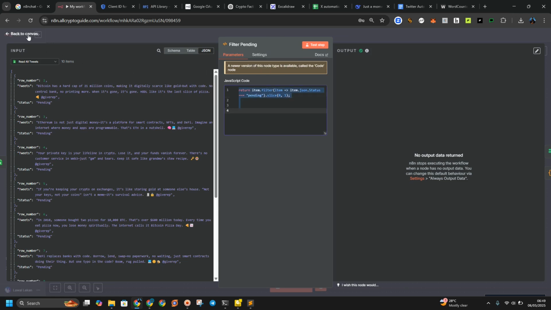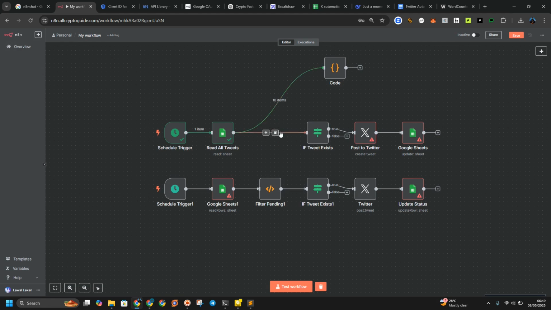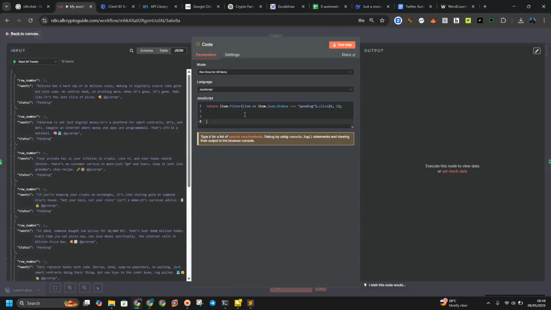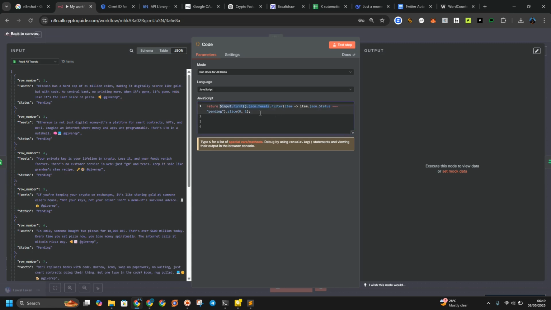I'm going to copy it and I'm going to delete this one. Copy it back. So we replace this one with code instead of filter, and we are going to paste everything here. And we have to replace this, what we call a tweet, okay, input first tweet. I don't know the meaning of why it's actually inputting this to it. So let us test it out and see what is working.